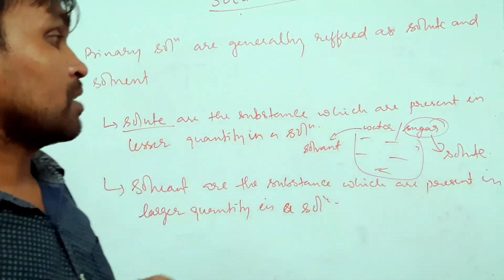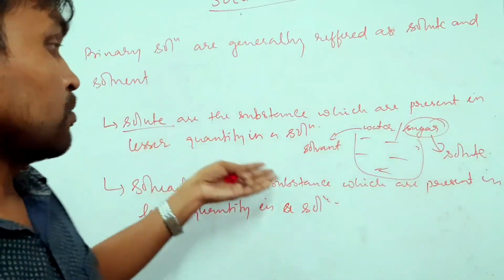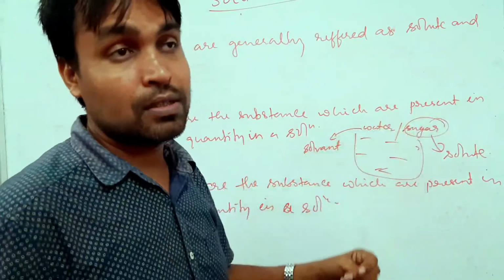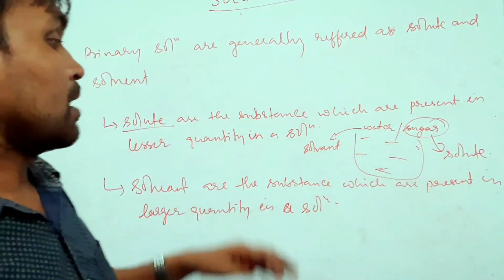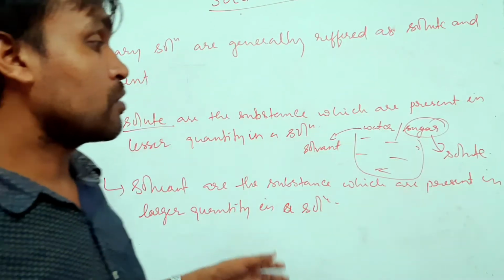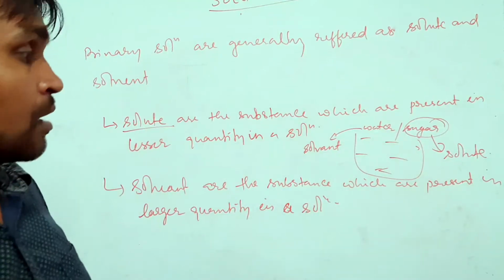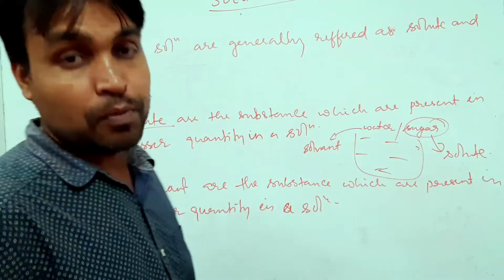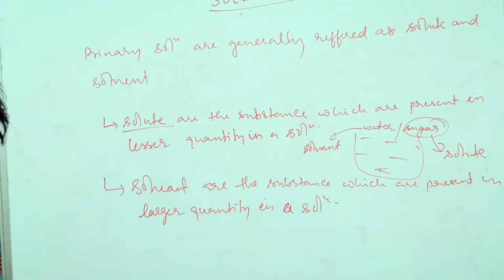So what is a solute? Solutes are the substances which are present in a lesser quantity in a solution, like sugar in a sugar and water solution. You have sugar as a solute, and solvents are the substances which are present in a larger quantity in a solution, like water. Okay, fine. So this point is clear, I suppose. So you can take it down.